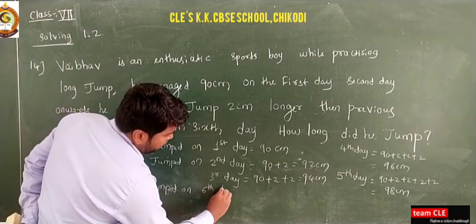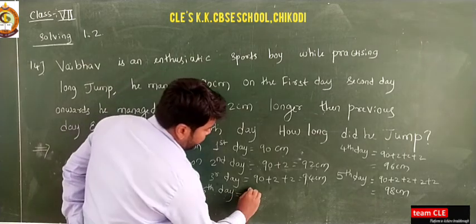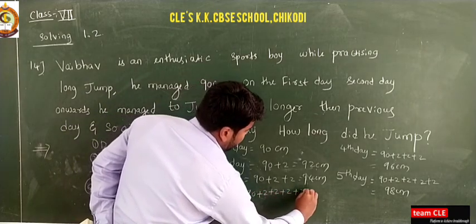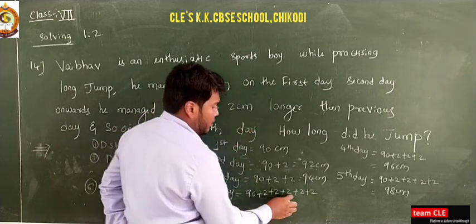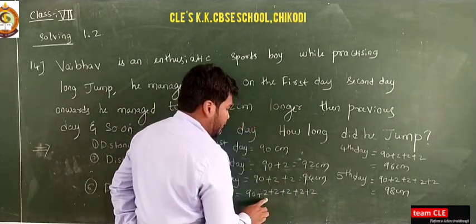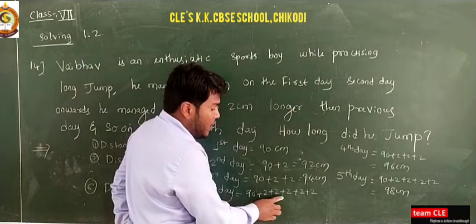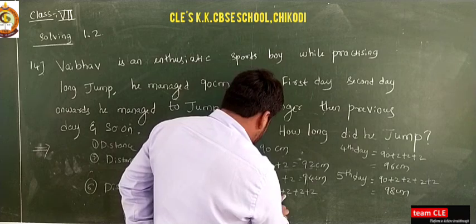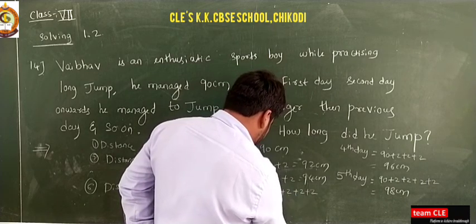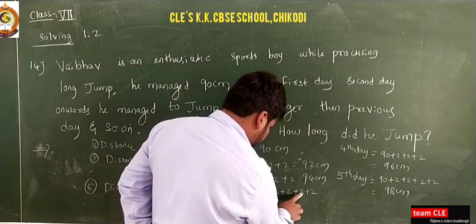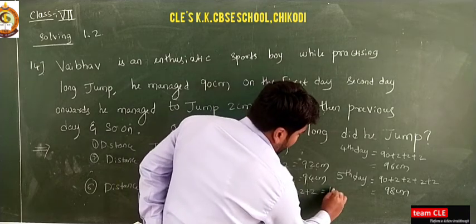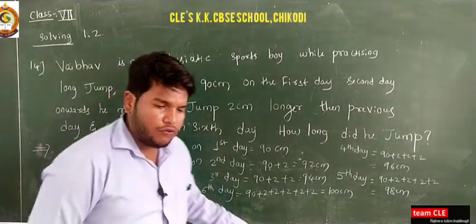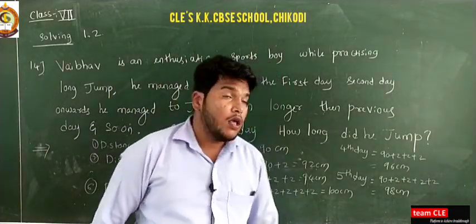Distance jumped on sixth day is equal to 90 plus 2 plus 2 plus 2 plus 2 plus 2, that means 1, 2, 3, 4, 5. 90 plus 2 is 92, 92 plus 2 is 94, 94 plus 2 is 96, 96 plus 2 is 98, and 98 plus 2 is 100. So it is 100 centimeter. So on the sixth day Vaibhav jumped 100 centimeter.